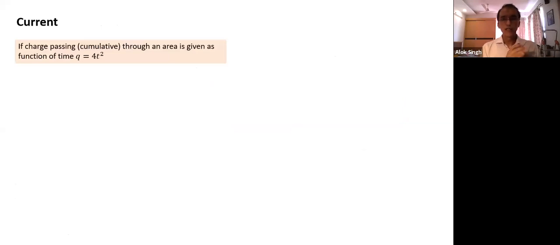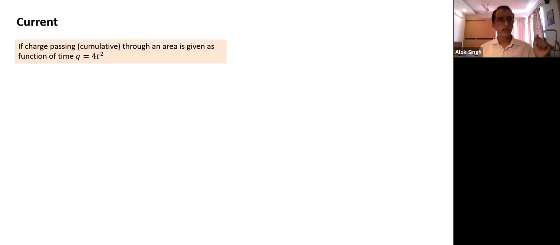Suppose charge passing through an area is given as a function of time. What charge? When charge passing is given, it actually implies cumulative charge. As time goes, if the charge is moving in the same direction, charge as a function of time will keep on increasing. So if a cumulative charge passing through an area is given as a function of time, I have taken one example. If Q is given as 4t square, it means at time t equal to 0 no charge is passed. Can we find out current as a function of time?